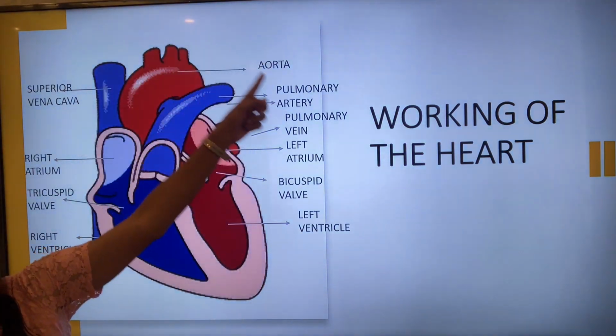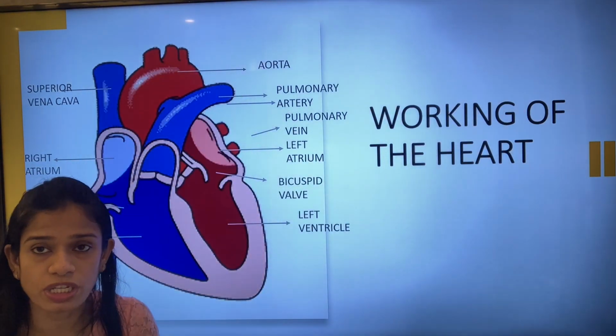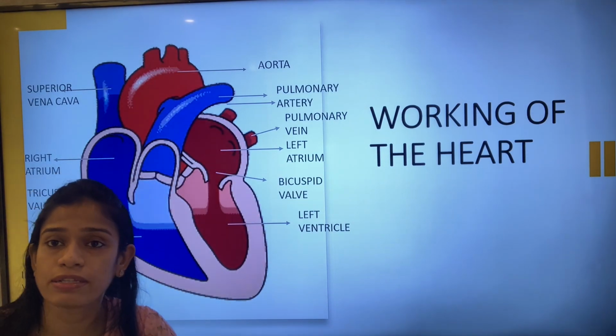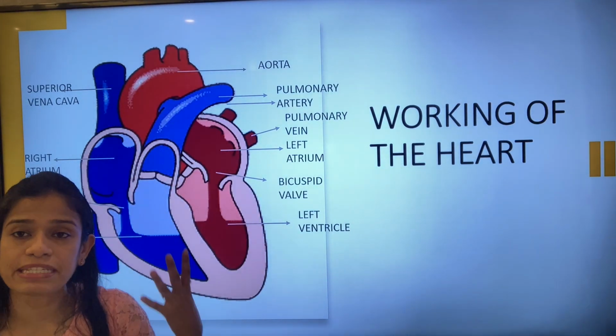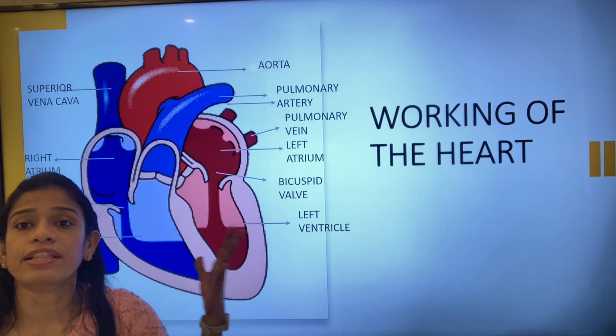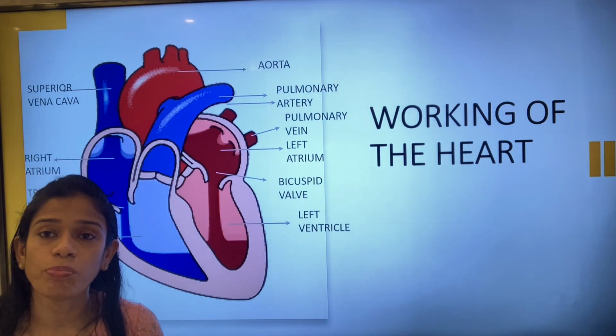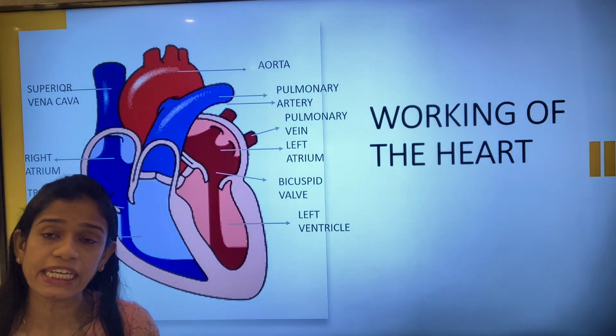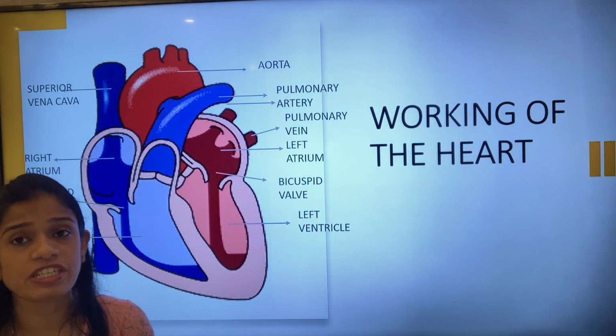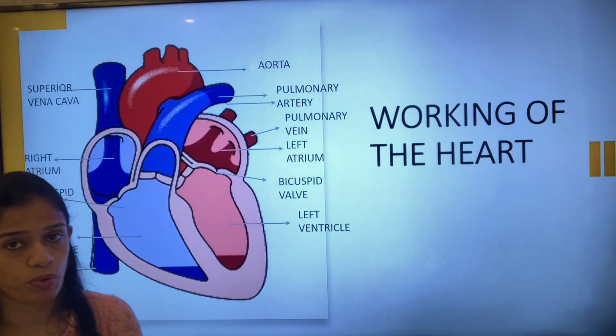It is circulated to different parts of the body, that is to the upper part as well as the lower parts. Upper part means the head, the shoulder, the arms, the neck, everywhere, and even the lower parts, that is the stomach, the kidneys, the hands, the legs, the feet, everywhere it is transported.